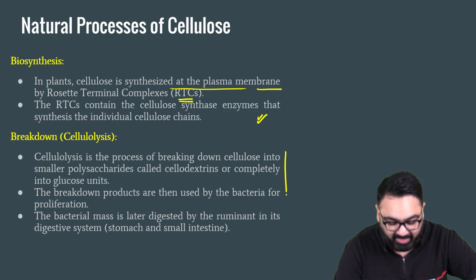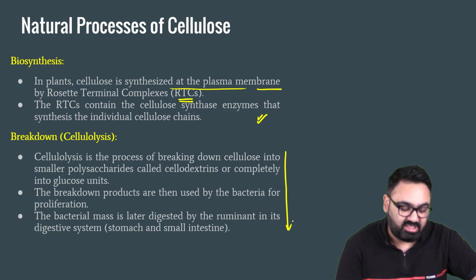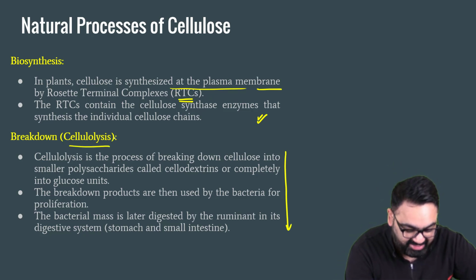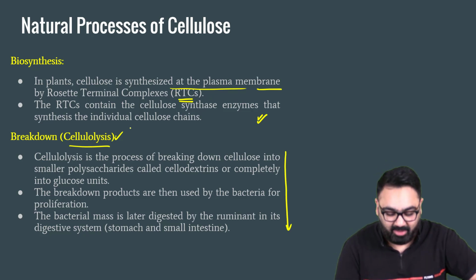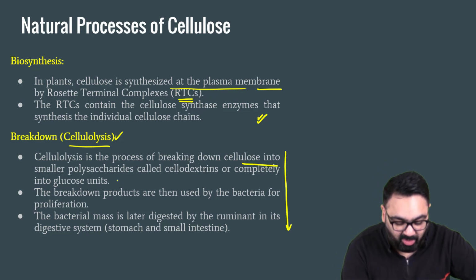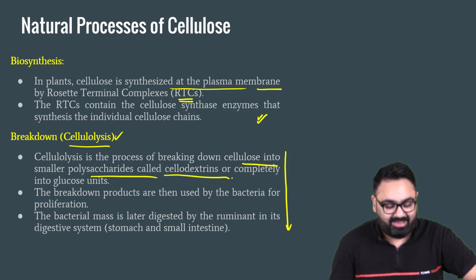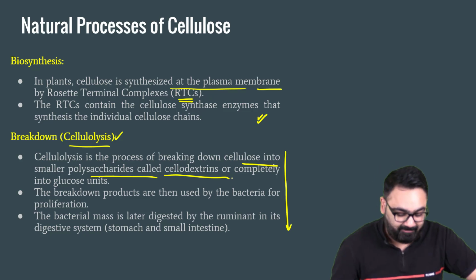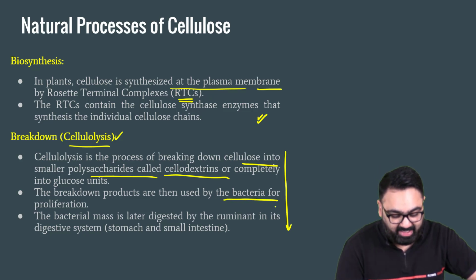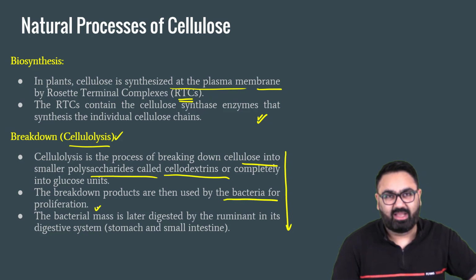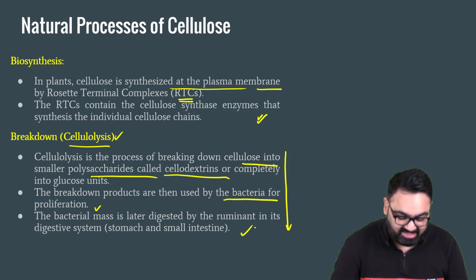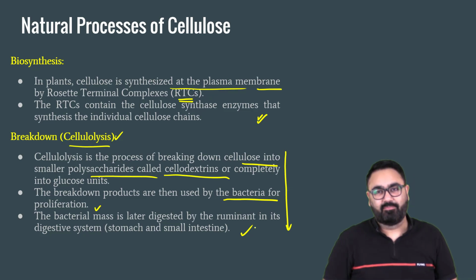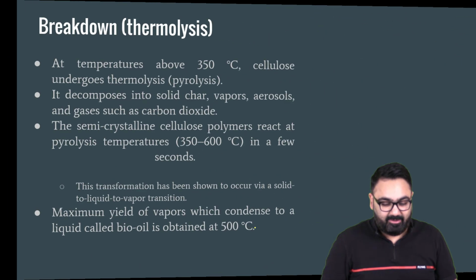Next step is breakdown. This process is called cellulosis. It is the process named after the breaking down of cellulose into smaller polysaccharides, which are also called cellodextrins, into glucose units. The breakdown products are used by bacteria for proliferation, meaning bacteria can increase their population using these products, and the bacterial mass is digested by the ruminants in the digestive system. That is the second step.